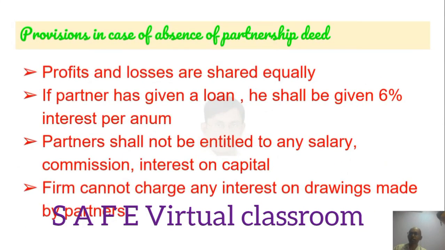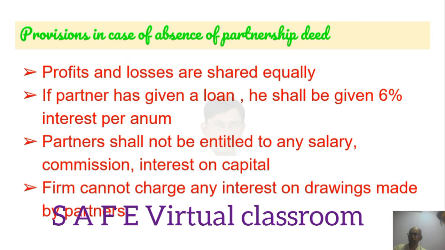Provisions in case of no partnership deed. Profits and losses are shared equally. Suppose there is no partnership deed, then profits and losses are shared equally. If a partner has given a loan, he shall be given 6% interest per annum. Partner shall not be entitled to any salary, commission, or interest on capital. Similarly, firm cannot charge any interest on drawings made by partners. So this is the position when you don't have a partnership deed.